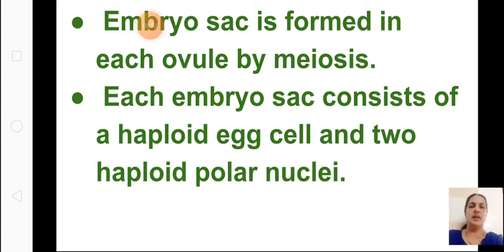In every ovule there is the embryo sac, and each embryo sac consists of one haploid egg cell and 2 haploid polar nuclei. So remember this: the ovary is made up of ovules, and the embryo sacs are formed in each ovule by meiosis. This is important. What does each embryo sac contain? One haploid egg and 2 haploid polar nuclei.